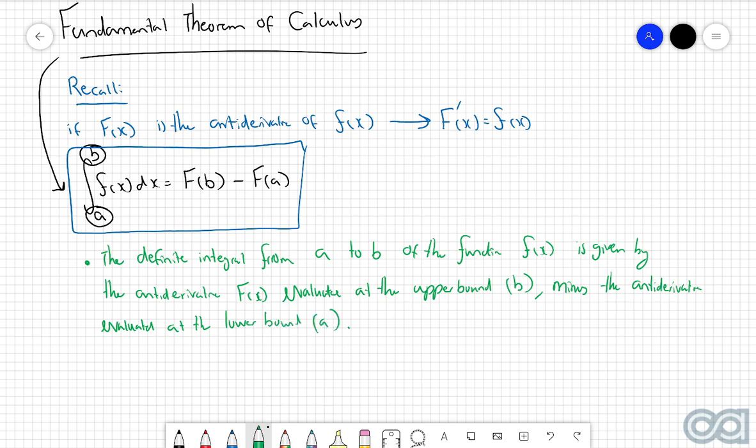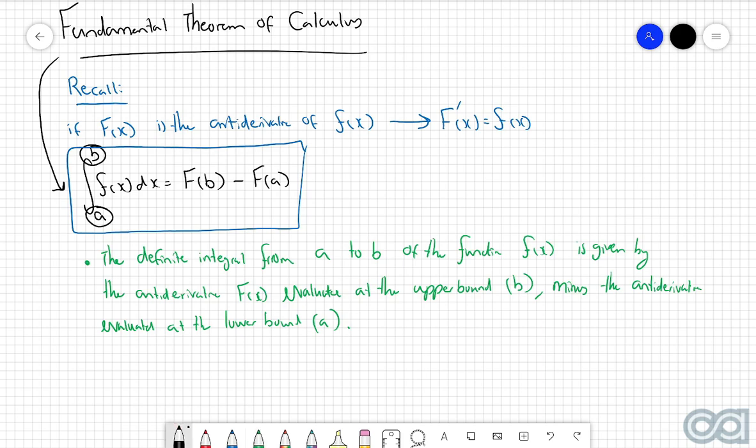So then, as you could imagine, if we're just being asked to evaluate a definite integral between an upper and a lower bound, then all you need to do is find the antiderivative of the function using the exact same process that we covered in the last video, and then evaluate it at each bound, and then just subtract the answers. So it's a very, very natural continuation of what we just did, and honestly, if you're feeling pretty confident now in how to actually find the antiderivatives of functions using differentiation, then this stuff here should be an absolute breeze in the park, because it's just a simple substitution and then a subtraction.